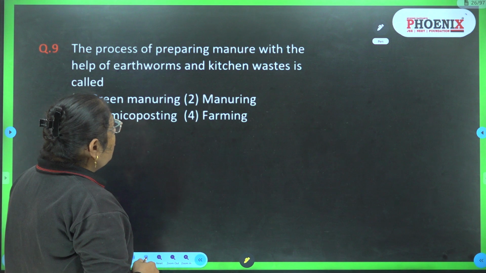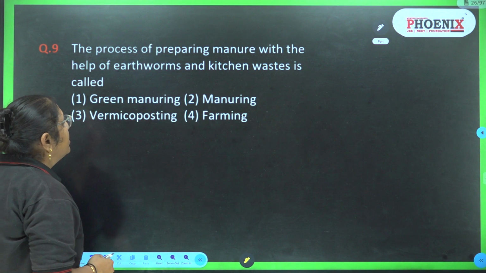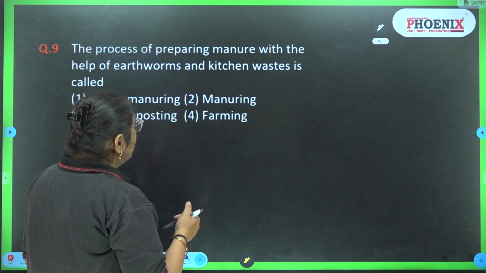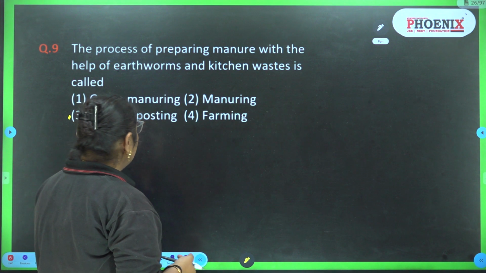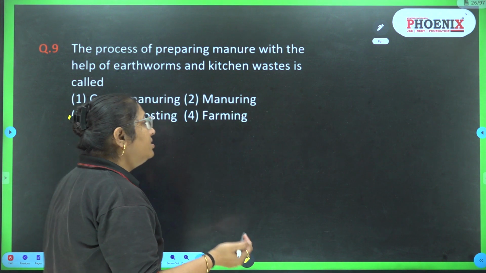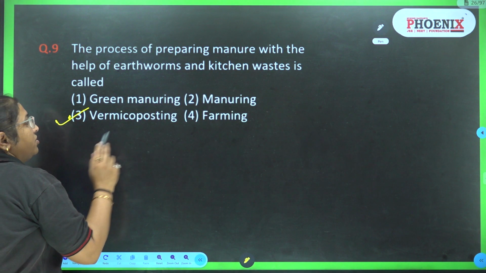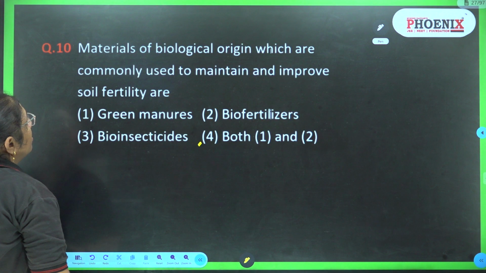The process of preparing manure with the help of earthworms and kitchen waste is called green manure, manuring, vermicomposting or farming. So whenever there is use of worms, that is vermicomposting. Vermi means worm, so it is vermicomposting.